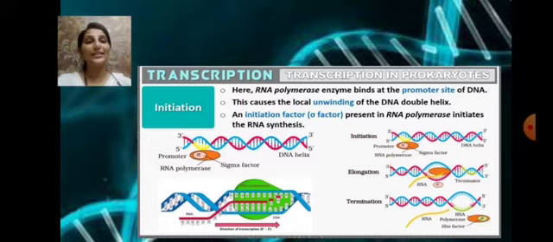So this is the initiation process where the RNA polymerase comes and binds to the promoter, which is situated at the 5' end upstream of the structural gene. At the site of binding, unwinding of the DNA strands takes place. And when the sigma factor, which is the initiation factor, comes and attaches to the RNA polymerase, initiation of the transcription takes place.